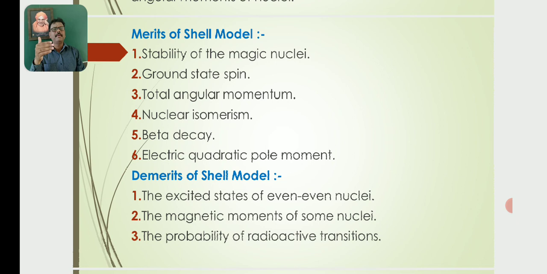Then what are the demerits or failures of the shell model? It could not explain the excited states of even nuclei. It could not explain the magnetic moments of some nuclei. Then it could not explain the probability of radioactive transitions. So these are the demerits of the shell model.